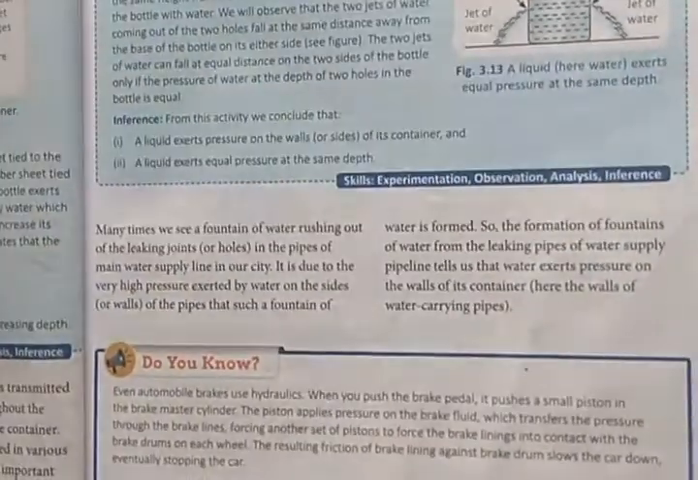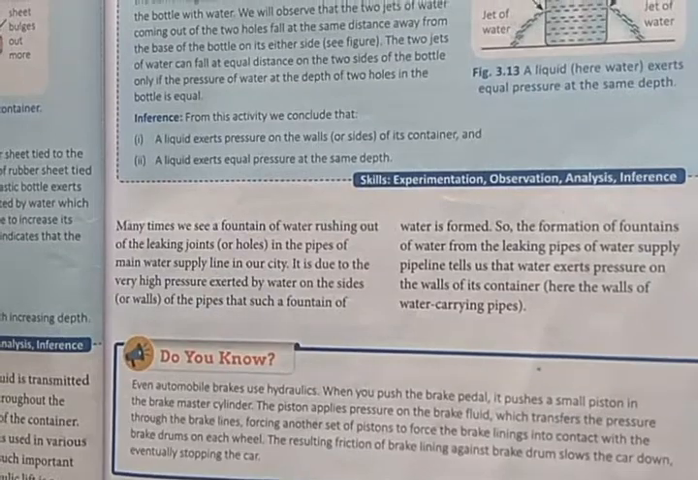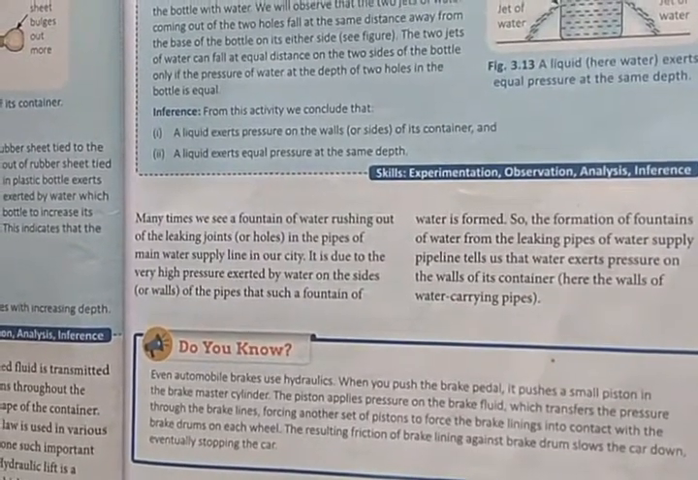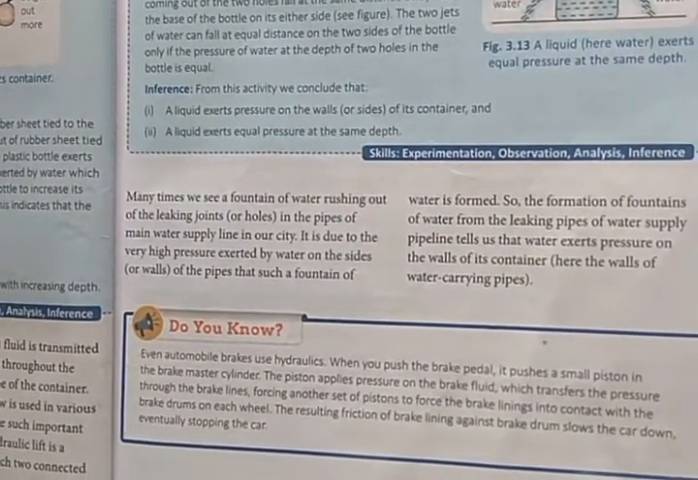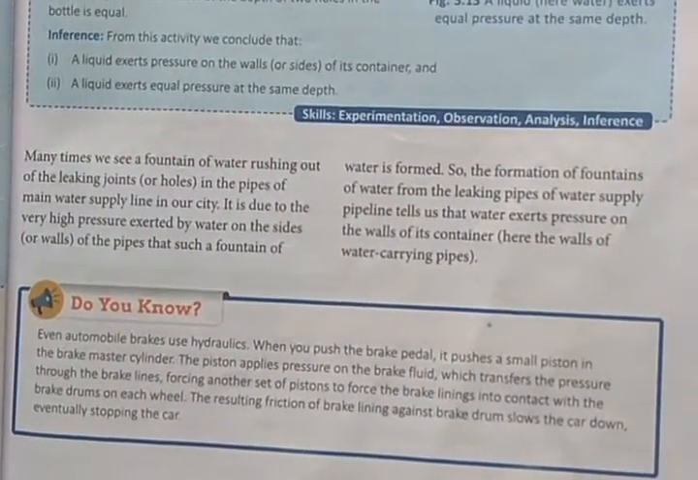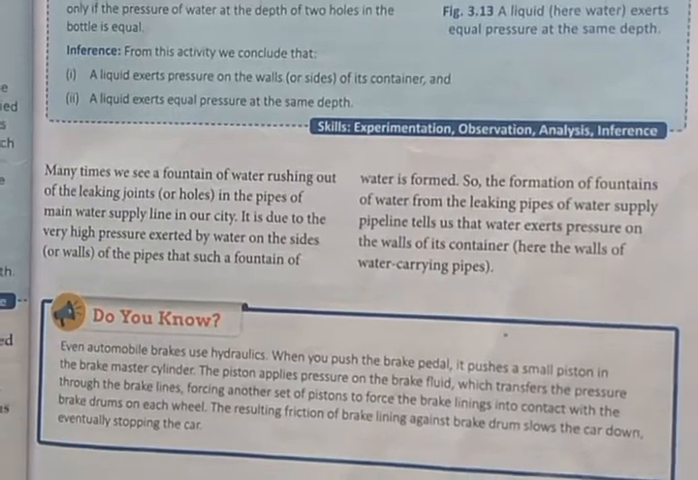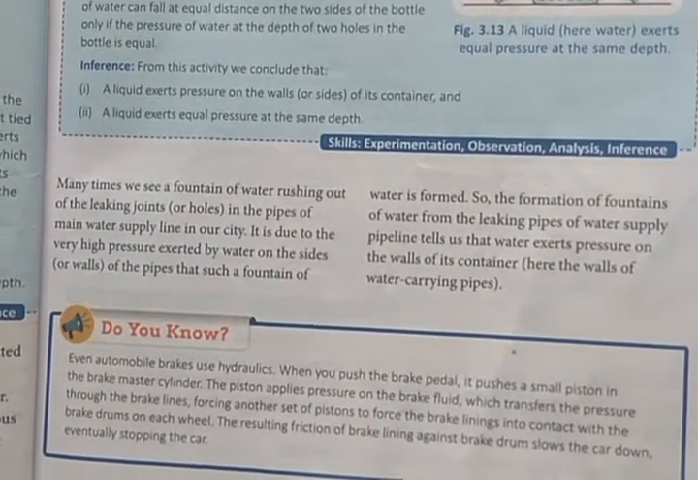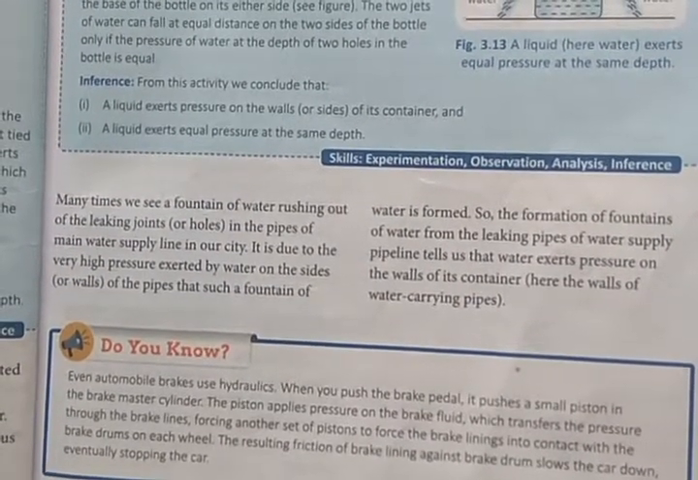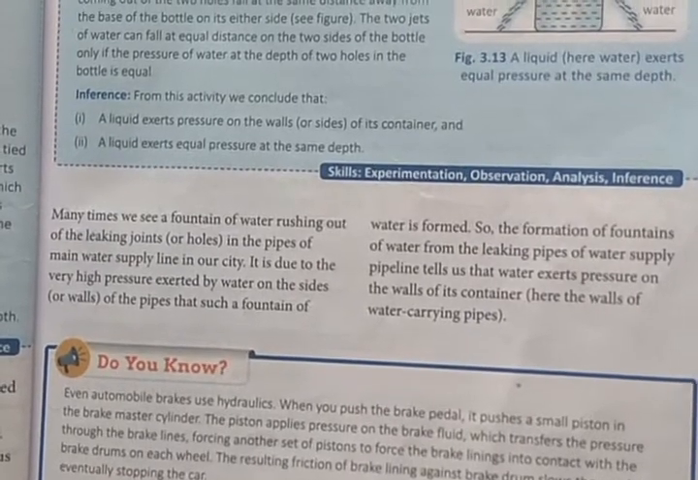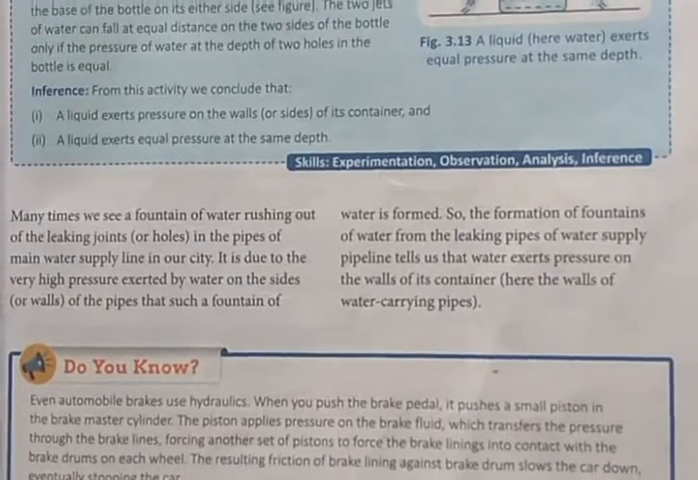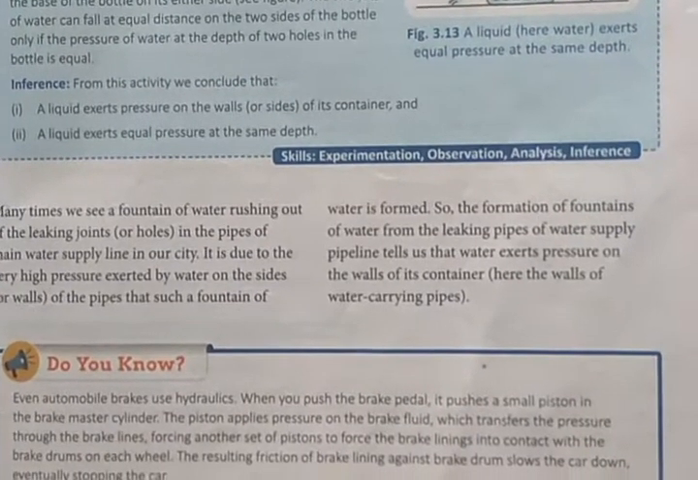In the pipes of the main water supply line in our city, it is due to the very high pressure exerted by water on the sides of the pipes that such a fountain of water is formed. So the formation of fountains of water from the leaking pipes of water supply pipelines tells us that water exerts pressure on the walls of the container.